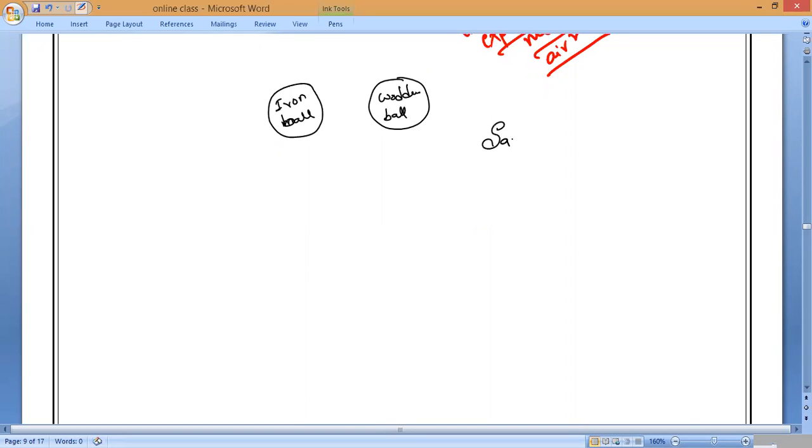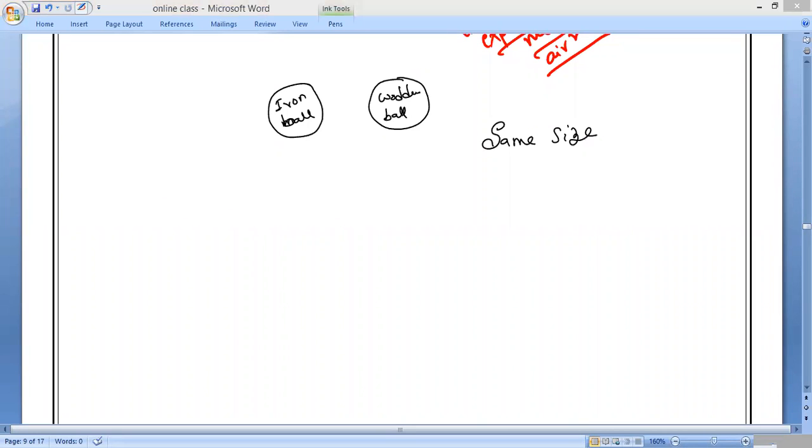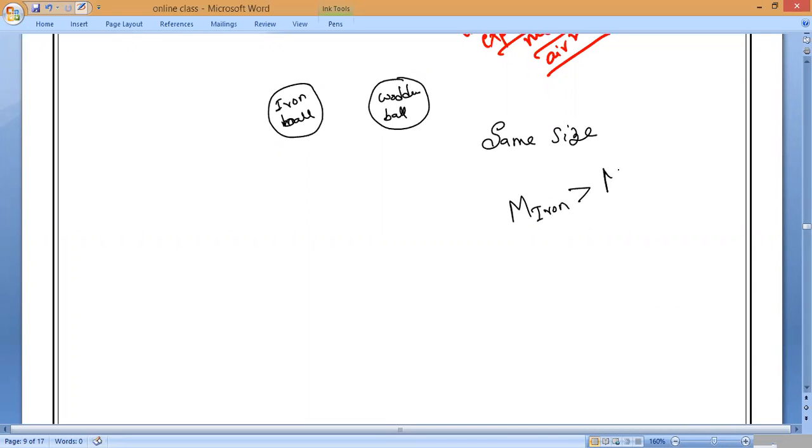The size is the same. But what about the mass? That is my question. Mass is different. Are you understanding? The mass of the iron ball is greater than the mass of the wooden ball. All of you should understand. Mass of the iron ball is greater than what, Hari? Sir, the mass of iron is greater than the mass of wooden.